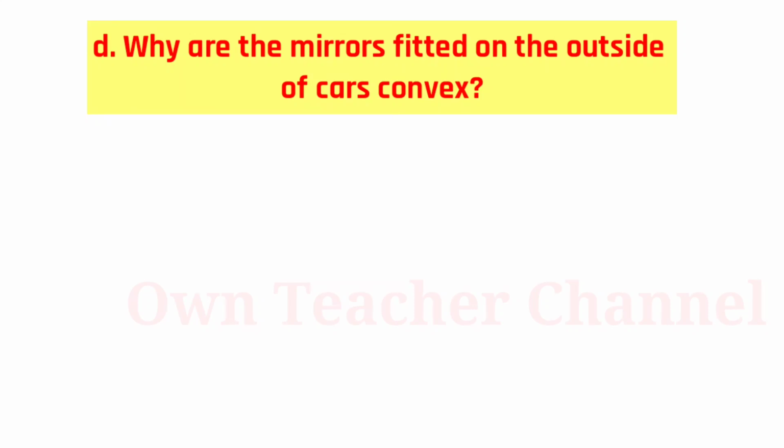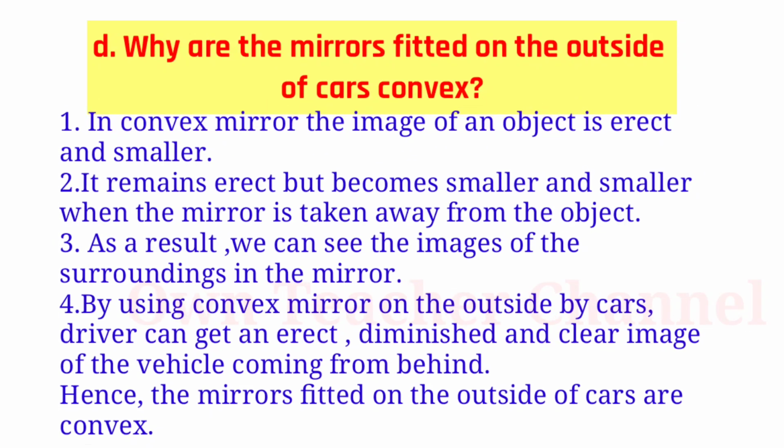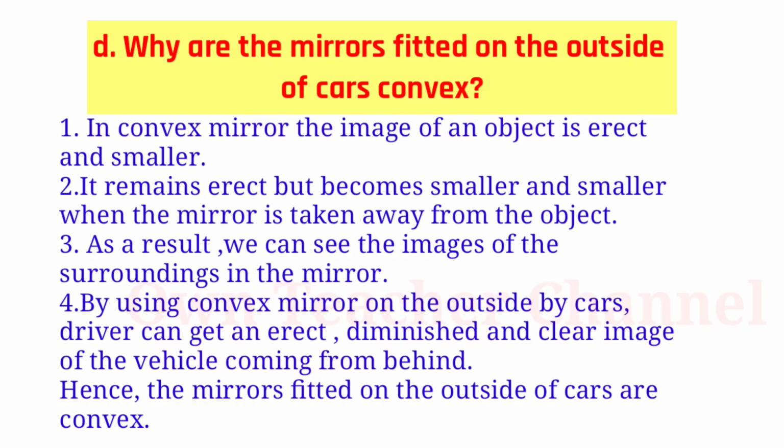D. Why are the mirrors fitted on the outside of cars convex? 1. In a convex mirror, the image of an object is erect and smaller. 2. It remains erect but becomes smaller and smaller when the mirror is taken away from the object. 3.